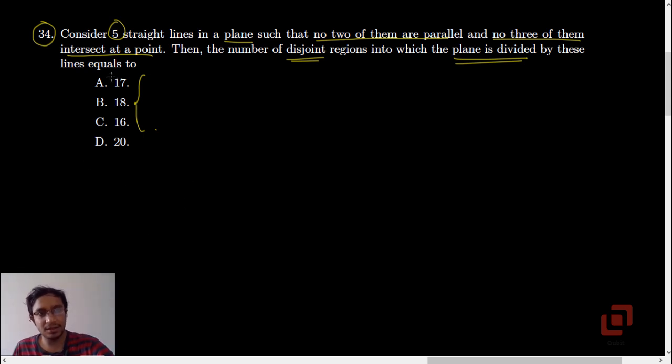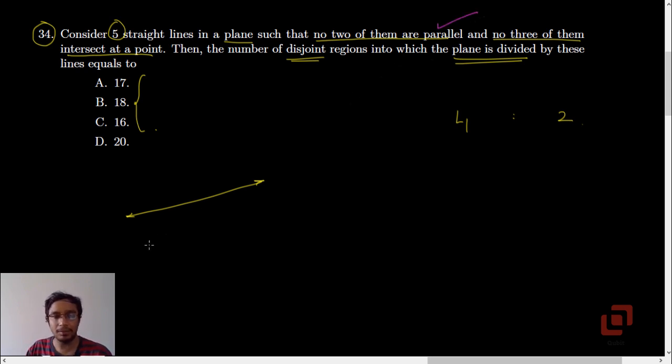Now instead of considering 5 lines right away, let us start with only one line. We know that one line divides the plane into 2 disjoint regions. Yes, in LPP we have seen that origin side, non-origin side and all that stuff. Now if I include one more line, I am making sure that these lines are not parallel.